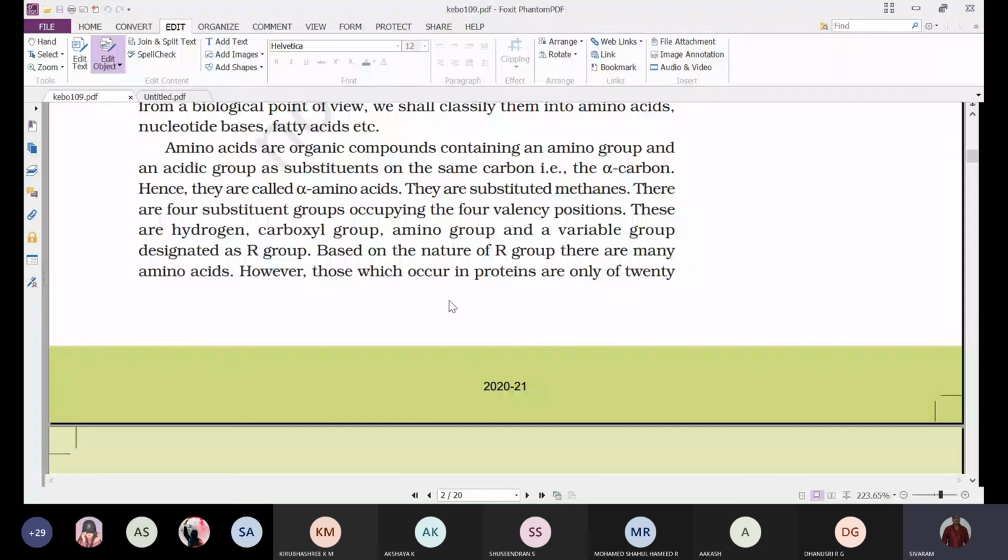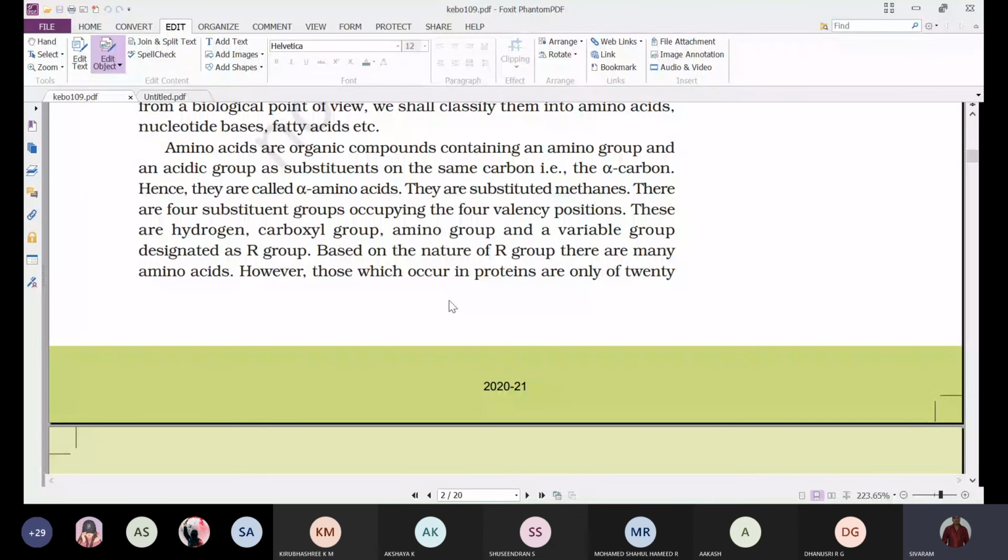Based on the nature of the R group, there are many amino acids. We find 4 different types: acidic amino acids, basic amino acids, neutral amino acids, and the 4th one, aromatic amino acids.